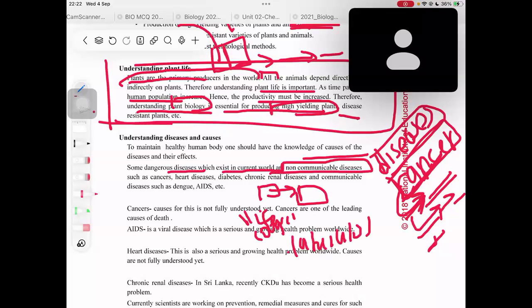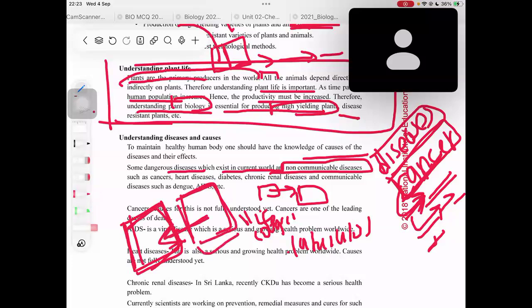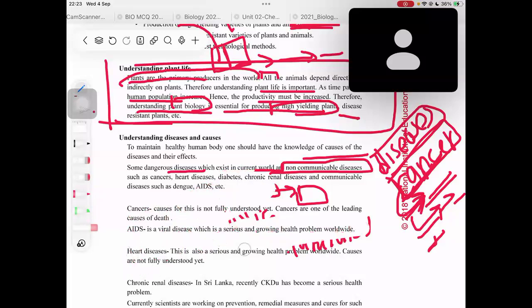But diseases like cancers, just because someone has cancer. Let's say a patient has cancer and you are somehow related to that person and you are going near that person, you won't get cancer, right? Cancers are non-communicable diseases. I hope no one is having cancer, right? I'm sorry if I said anything wrong.